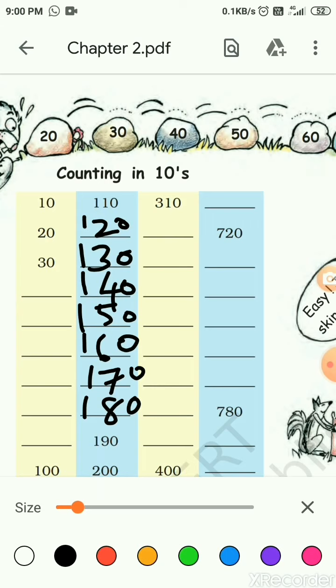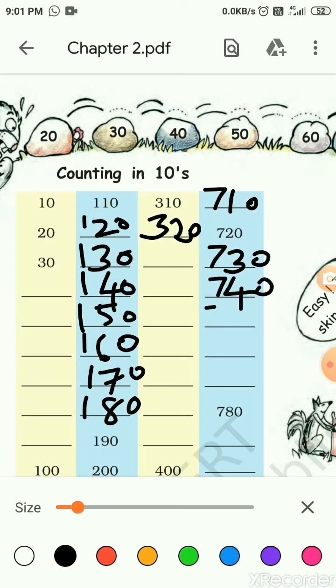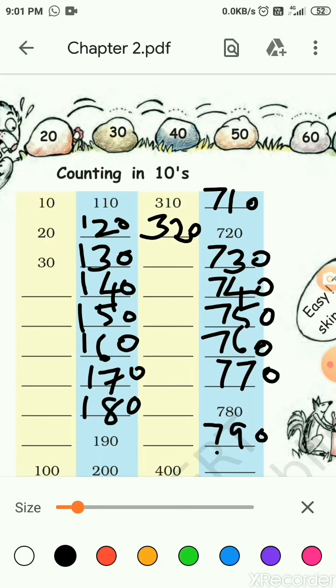So now again they've started from 310. Same, you have to continue. 320, then 330 to 400. Now next one, you see 720 is there. There is a blank in the previous one, before 720. What will come? 710. 720, 730, 740, 750, 760, 770, 780, 790, 800. So it keeps going on.